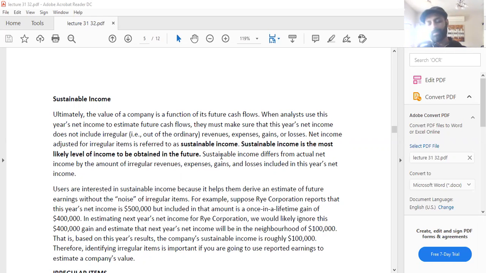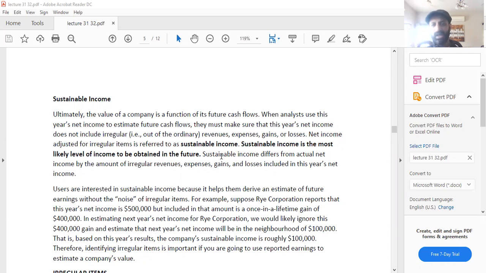Accrual based accounting, as we know, not all sales are on cash, and not all expenses that we incur have been paid for. So we always have to keep in mind the future cash flows. When analysts use this year's net income to estimate future cash flows, they must make sure that this year's net income does not include irregular items.